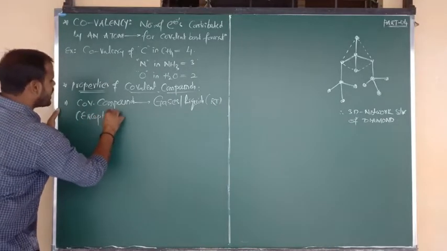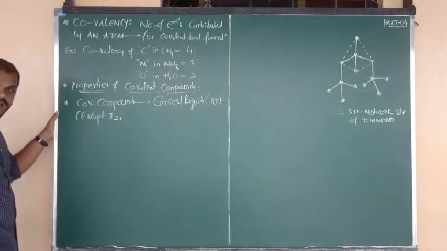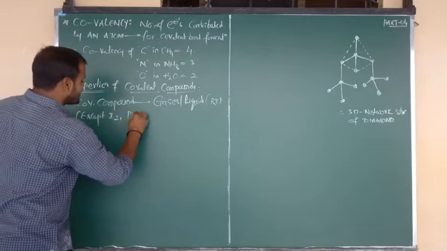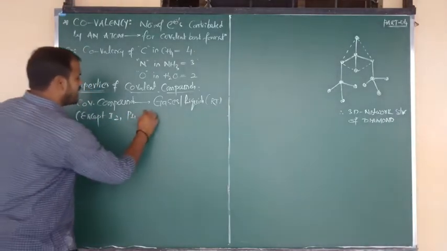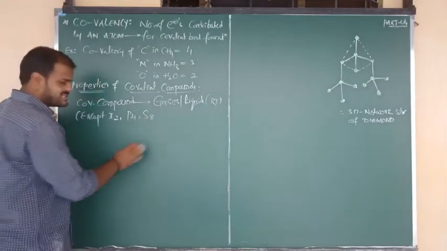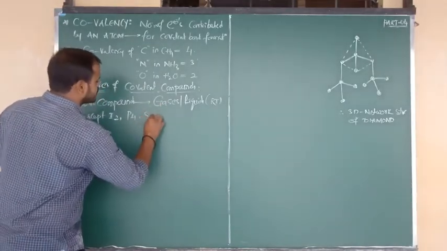Number 1 is iodine, symbol I2. One more is phosphorus, symbol P4. One more is sulfur, symbol S8.